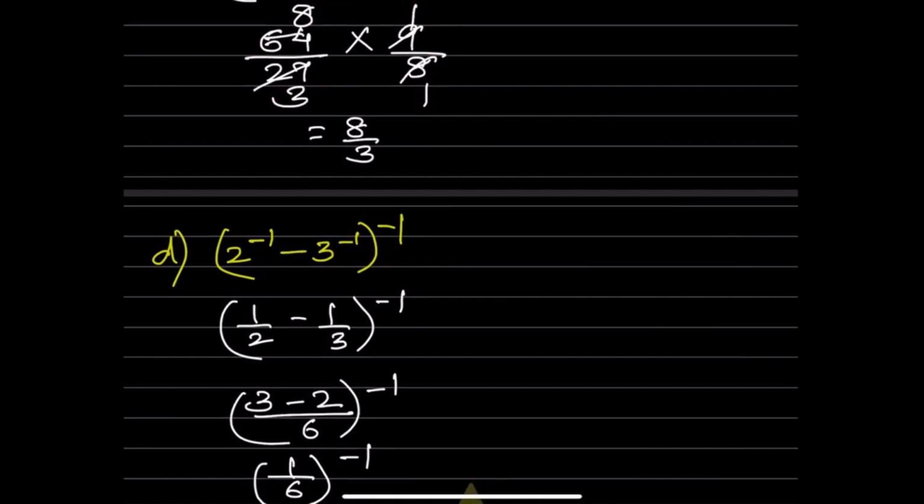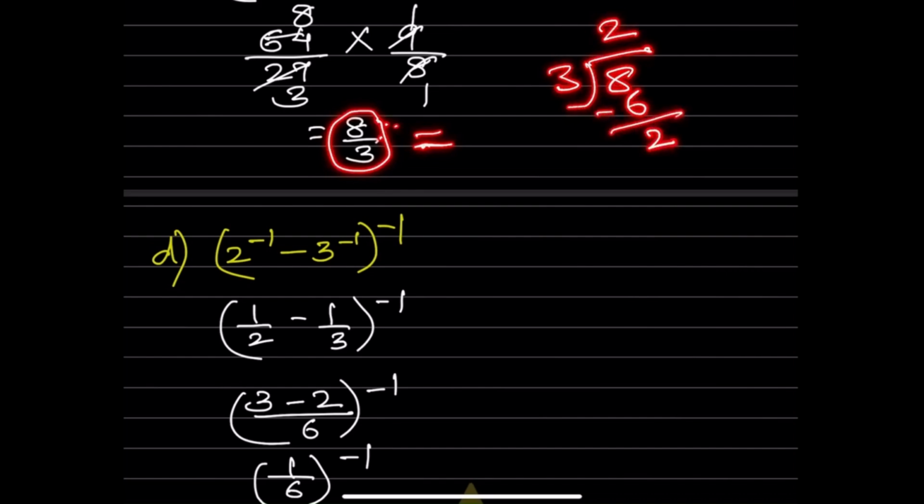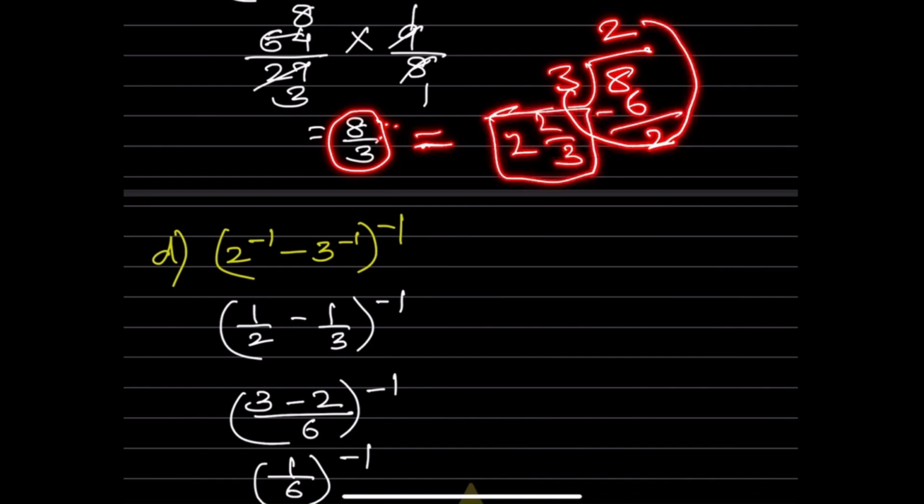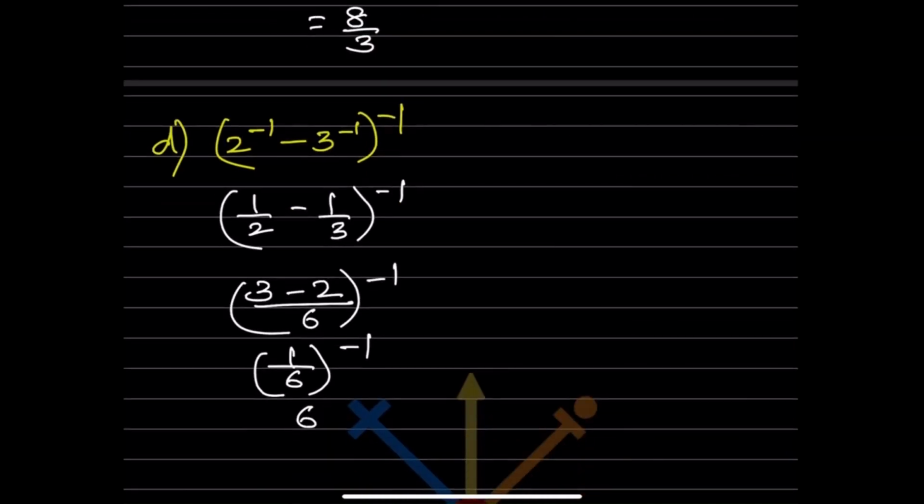In many cases, like if we are given objective types and 8 by 3 is there, this is the improper one because the numerator is bigger. So you can also write in that case 8 divided by 3. So 8 2s are 16, remainder 2. So you can write here 2 integer 2 by 3. So that will be 2 integer 2 by 3. It depends if there is an MCQ type and if this option is given. So you need not write this one, but you have to write this one if the option is this 2 integer 2 by 3.